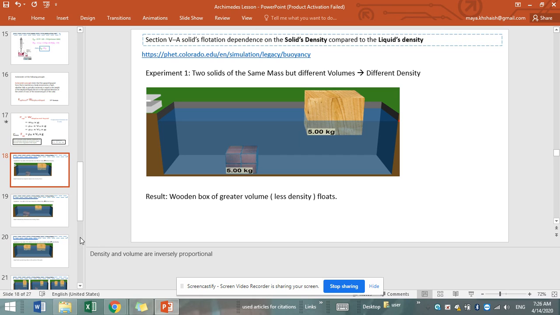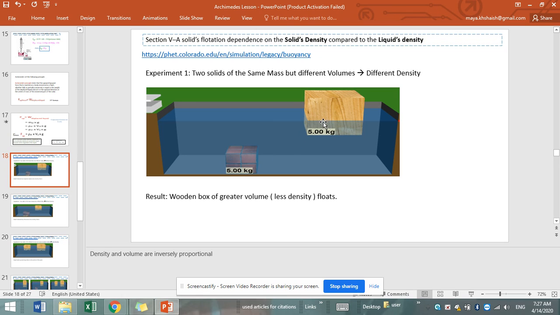So when we say that both have the same mass, which is 5 kilograms, but different volumes, as you can see, the volume of the wooden cube is greater than the volume of the rocky cube. So according to the formula, density equals mass over volume. Having the same mass, the volume and the density are inversely proportional.